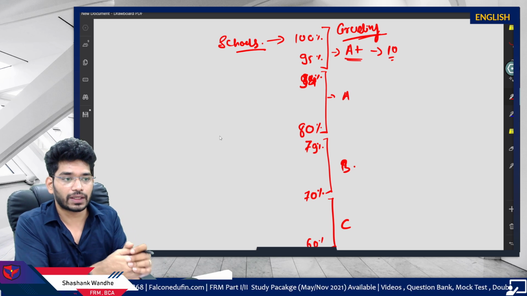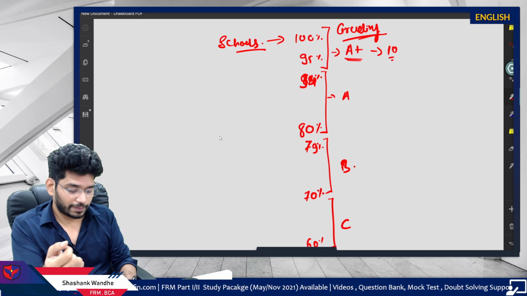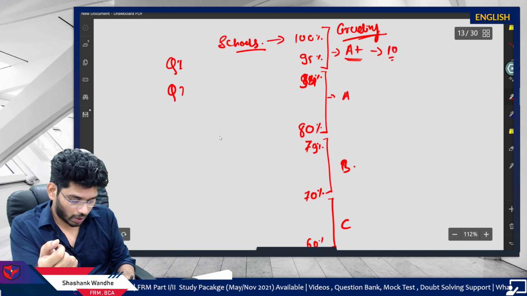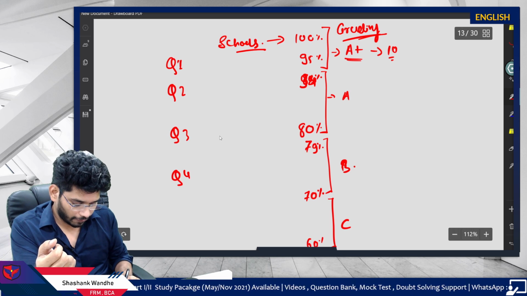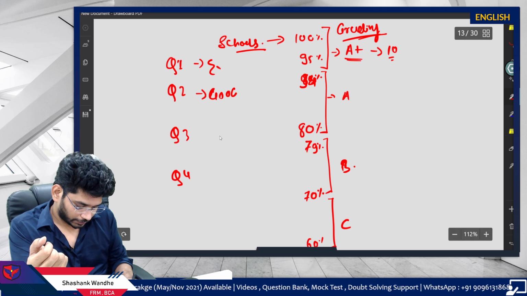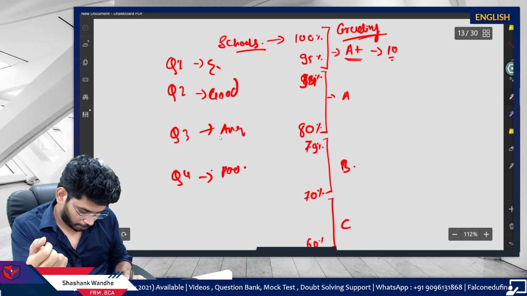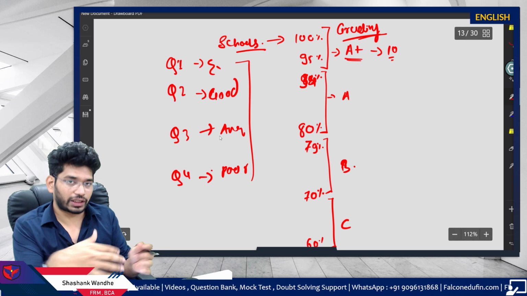In our FRM curriculum, we also have a grading system. It is quartile 1, quartile 2, quartile 3 and quartile 4, which is excellent, good, average and poor. This is for the individual subject.